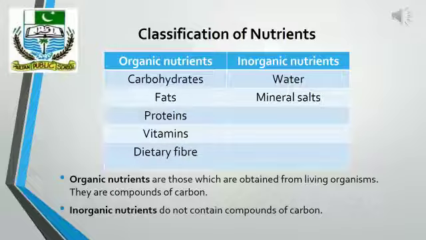Organic nutrients are those which are obtained from living organisms, or we can say that they are compounds of carbon. Carbohydrates, fats, proteins, vitamins, and dietary fiber are included in organic nutrients. Inorganic nutrients are those which do not contain compounds of carbon. Water and mineral salts are included in inorganic nutrients.